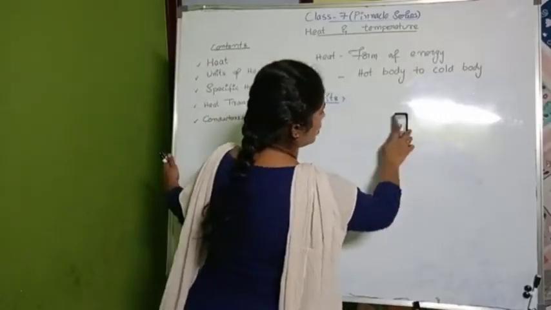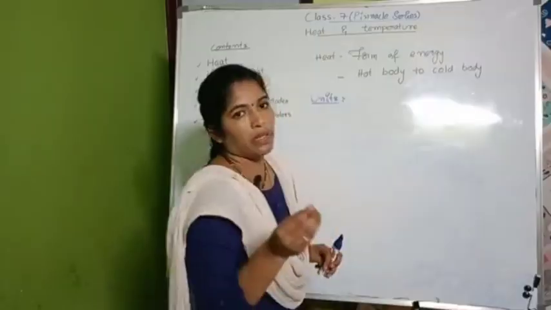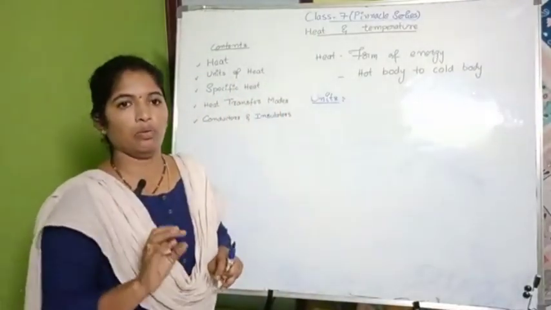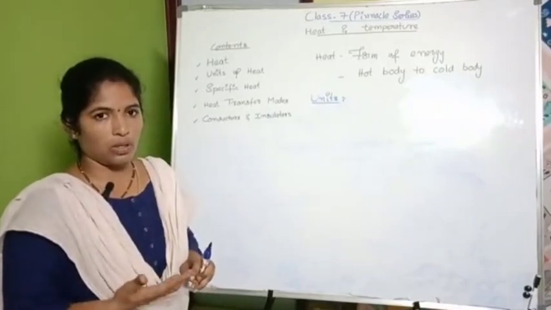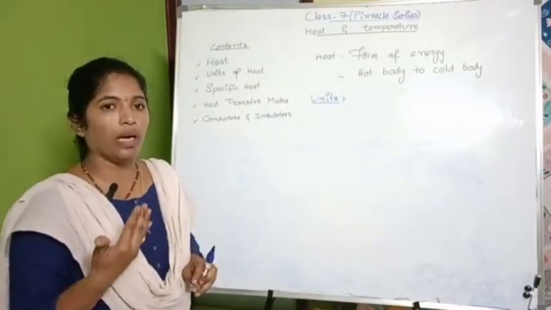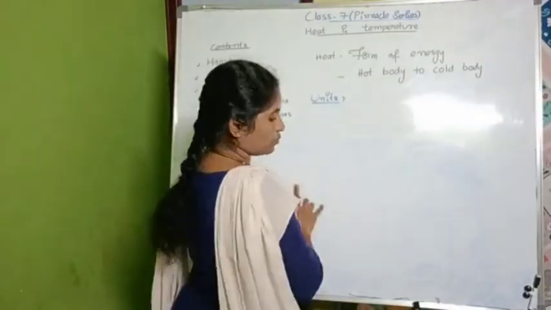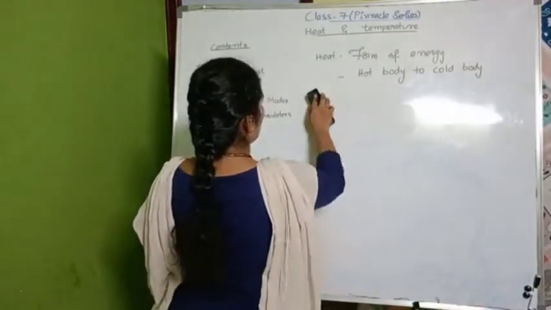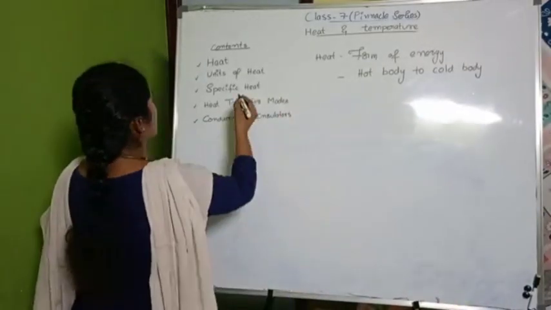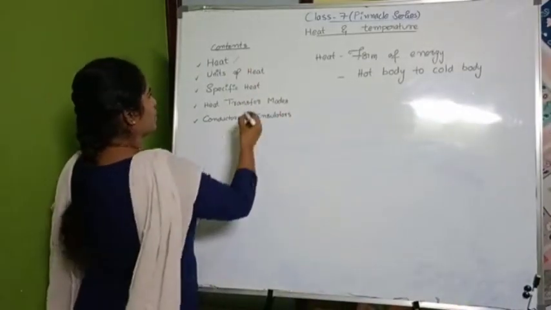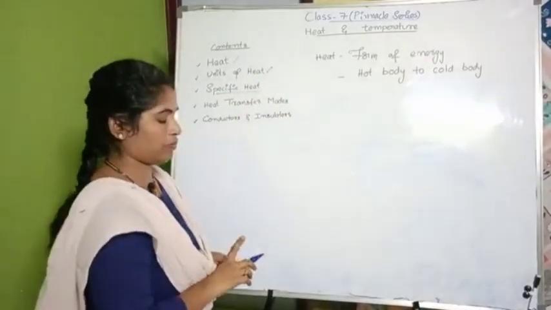Wherever it is water, I need to substitute the specific heat value. It is a standard value found by experimental calculations. Slowly, now we will discuss what is specific heat. We completed heat, what is heat, and the units of heat. Now we will go for specific heat.